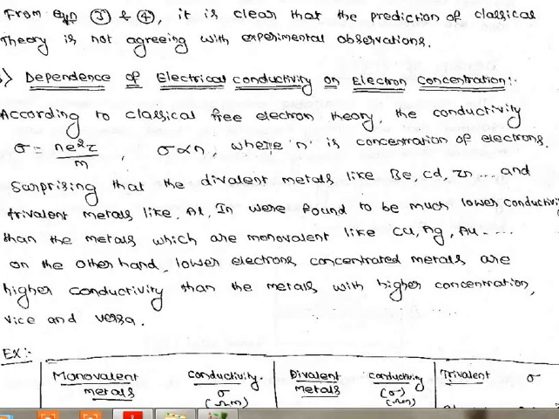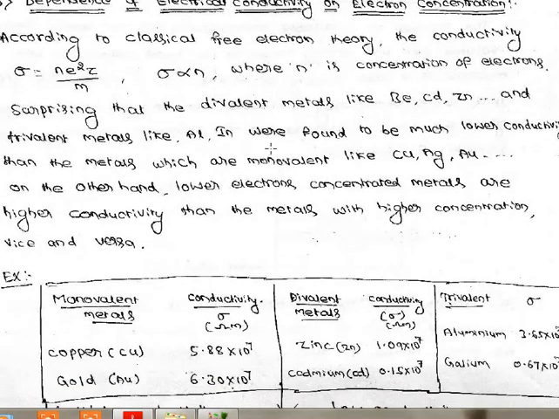But look here, surprisingly, ಎಲ್ಲಾ metals ಗೂ ಇದು apply ಆಗಬೇಕು, but some of the metals are contrary to this. How? Some of the divalent and trivalent metals, you know, monovalent, divalent and trivalent. Monovalent means only one valence electron, divalent means two valence electrons, trivalent means three valence electrons. ಅಂದ್ರೆ ಮೂರು outermost electrons ಇರುತ್ತೆ trivalent ಅಲ್ಲಿ, divalent ಅಲ್ಲಿ ಎರಡು valence outermost electrons ಇರುತ್ತೆ, monovalent ಅಲ್ಲಿ only one.